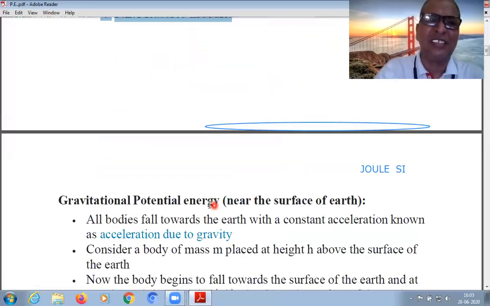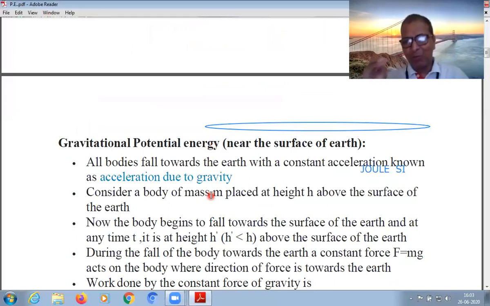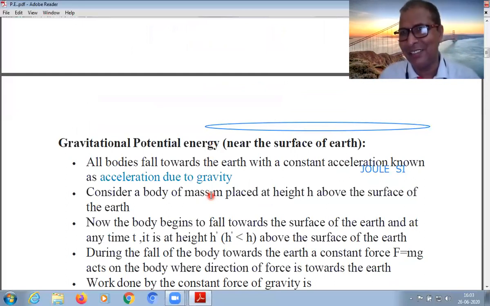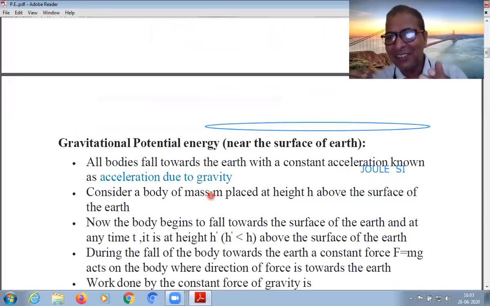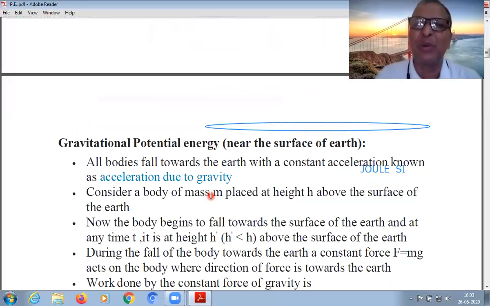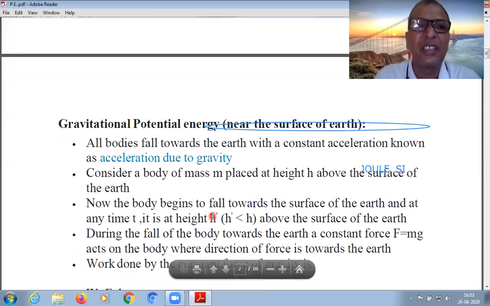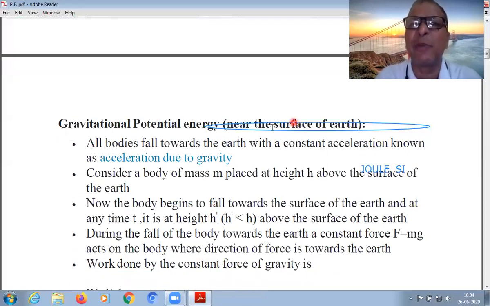Let us start. Potential energy is normally of two types. One is the gravitational potential energy, another is the elastic potential energy. So we have taken two topics here. First of all, we are going to see the gravitational potential energy.